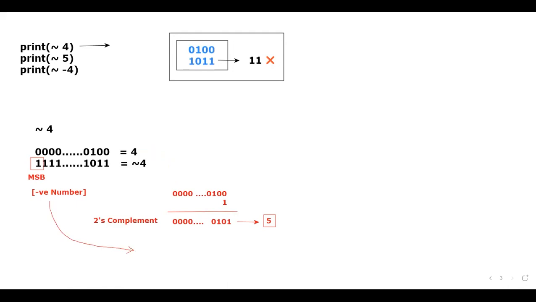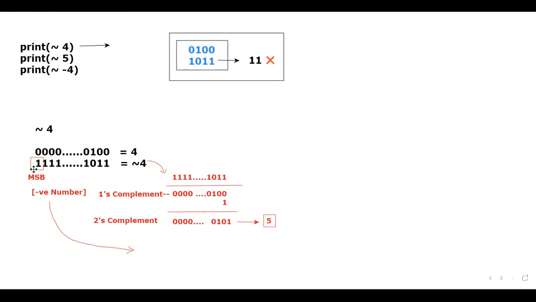See here, I will take this one itself. What I'll do, I'll just write 1111, okay, next 1011. If I want to calculate the 1's complement, that means reverse the bits. That's it. See here, this is what the 1's complement will look like. Okay. Now for that 1's complement, if I add 1, then it will become 2's complement.